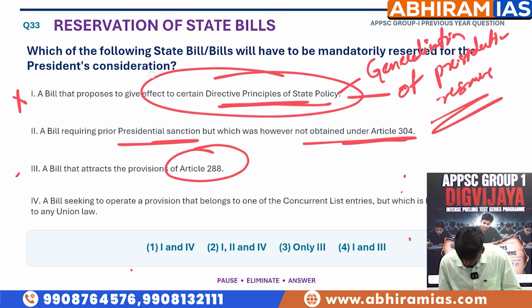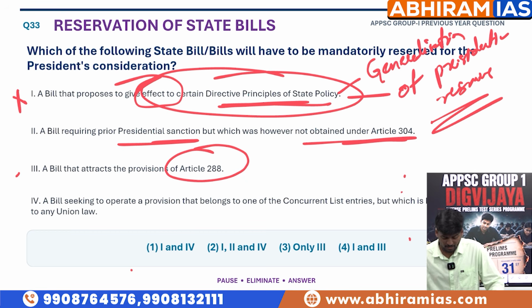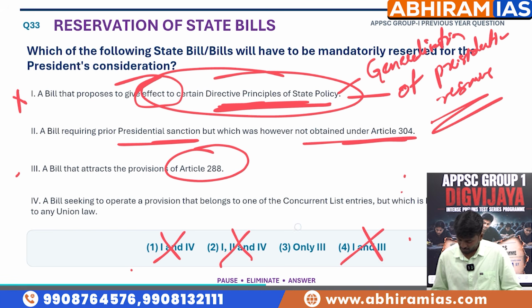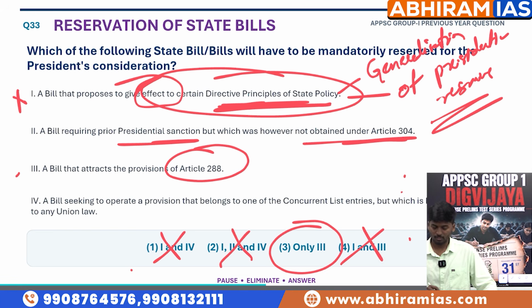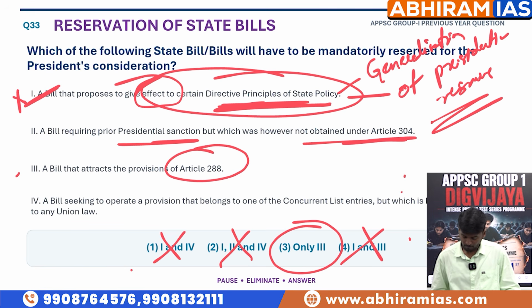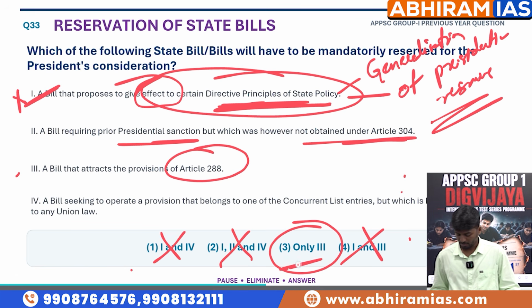A bill that proposes to give effect to certain DPSPs, merely proposed by the state government, does not mean it will be reserved for the consent of the President of India. So we can eliminate option 1, option 2, and option 4. The answer here is option 3. We need not read any other statement. If you could crack the first one, we can arrive at the right answer.